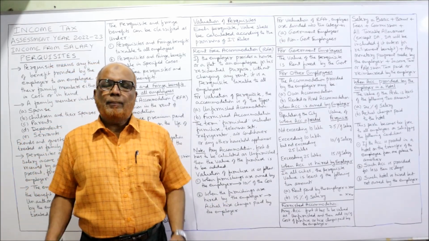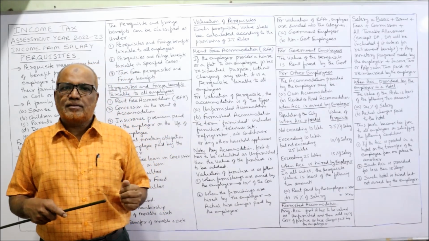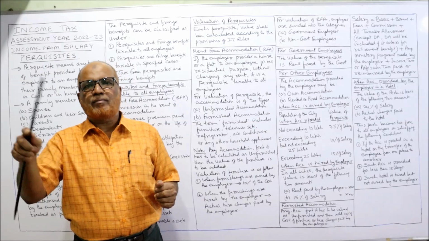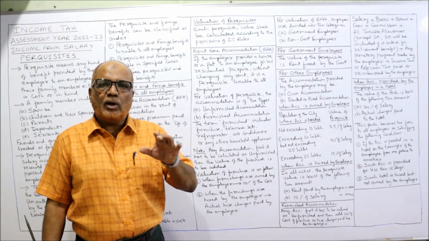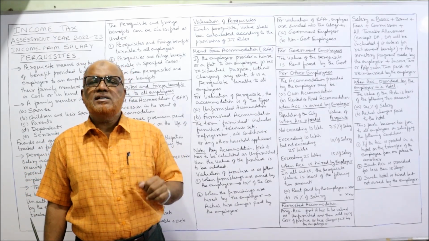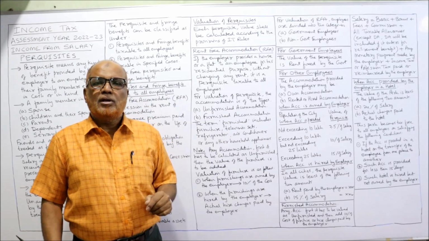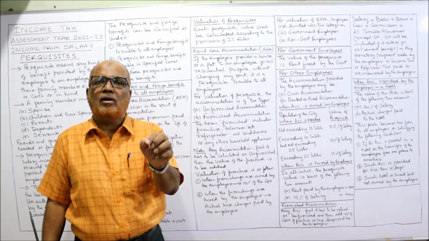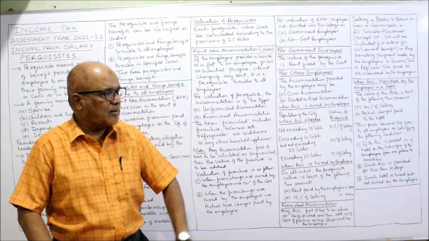Example, the place of business is in Hyderabad. Suppose for a particular purpose, the person is transferred from Hyderabad to Bangalore. In that case, he is staying in a hotel in Bangalore. So he was placed in Bangalore only for the purpose of transfer from one place to another place.